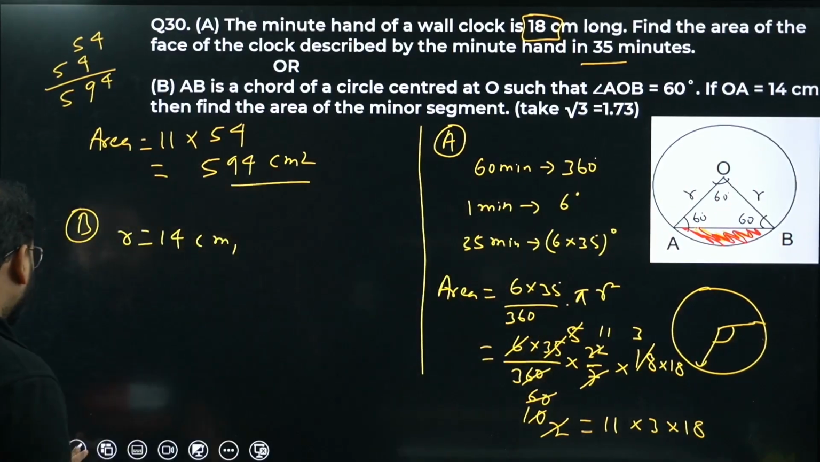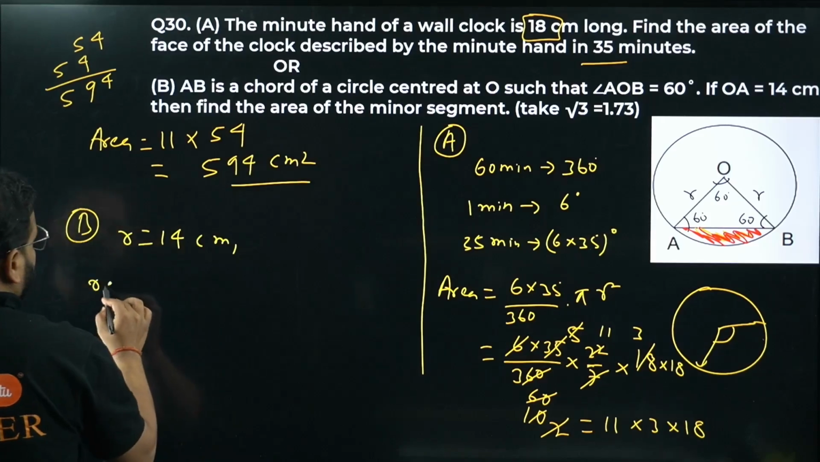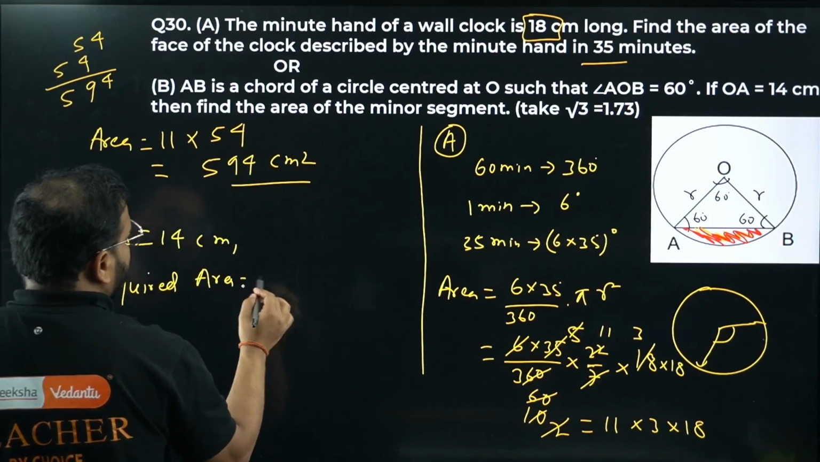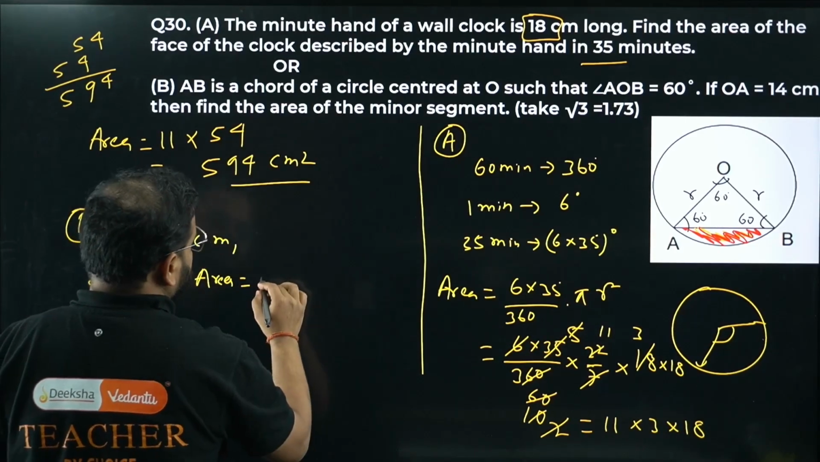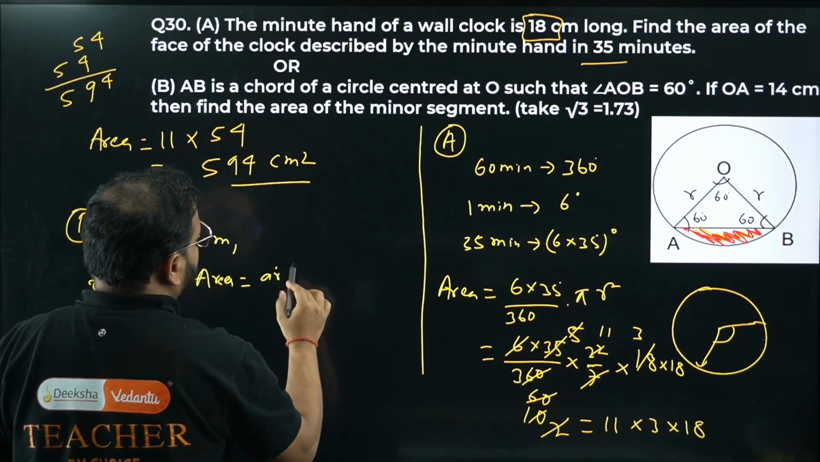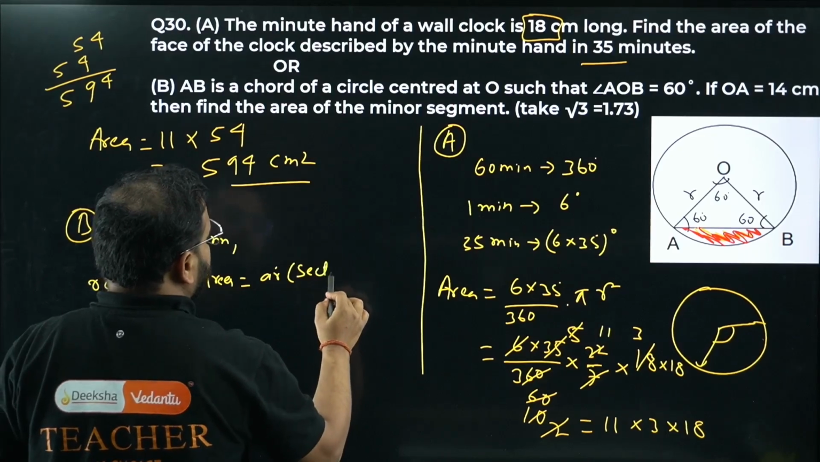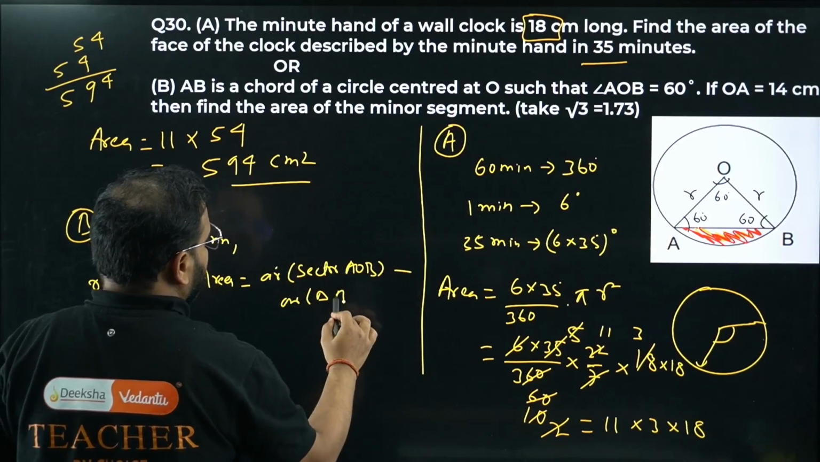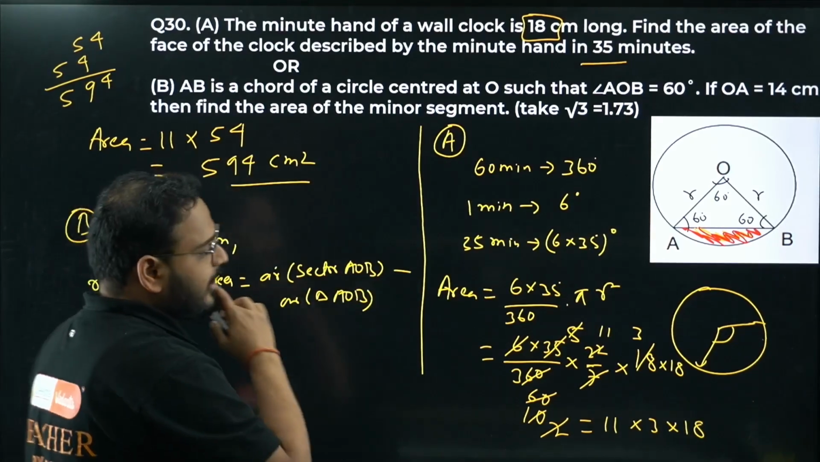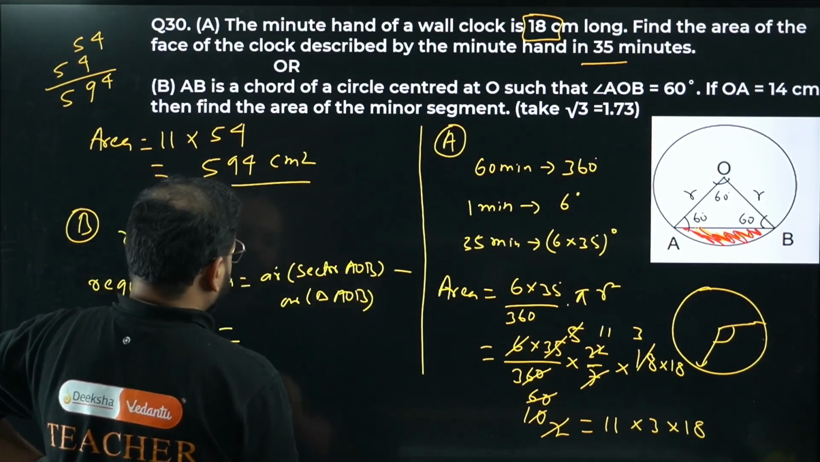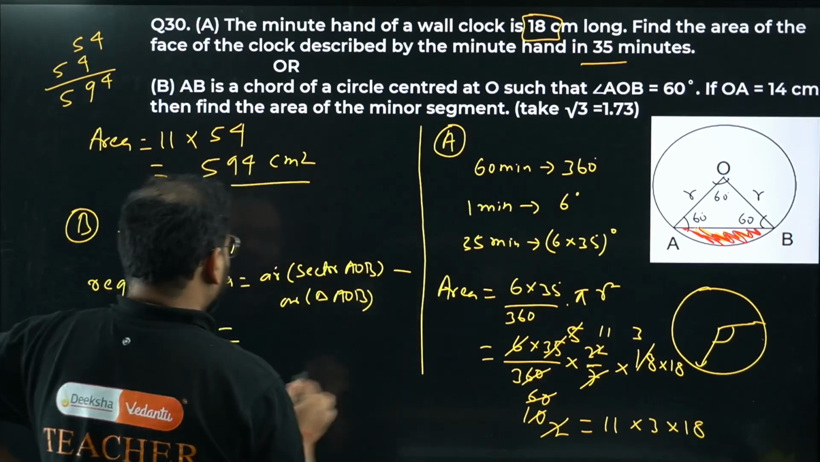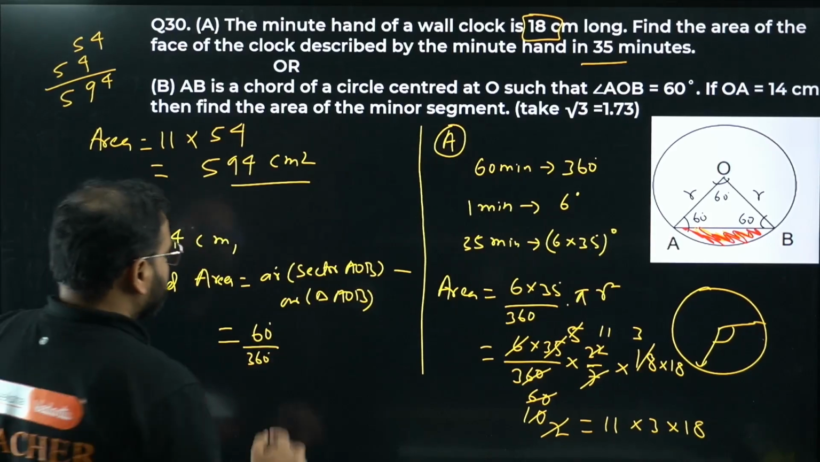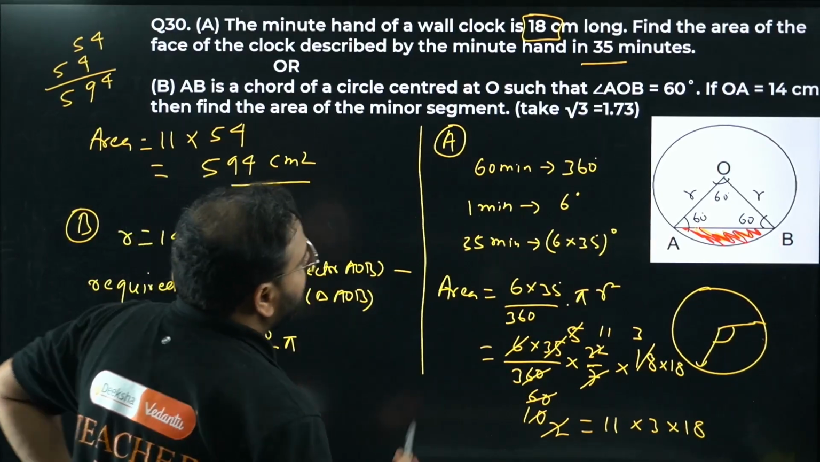So the required area I can write here. The required area is given by area of sector AOB minus area of triangle AOB. How do we find the area of sector? You're going to write this as, check this out. What is the angle, sir? 60 degrees. So 60 by 360, theta by 360 into pi r square. So into pi, what is r, sir? 14 square.